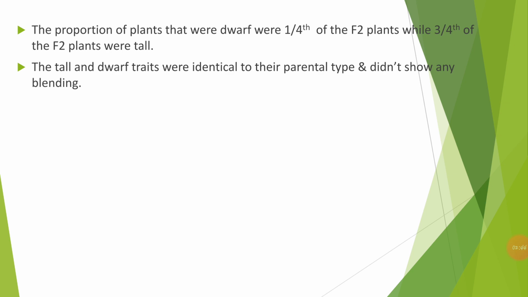The tall and dwarf traits were identical to their parental types and did not show any blending. It means that the dwarf plants observed in the F2 generation resemble the parent, and the tall plants observed in the F2 generation also resemble their parents. They do not show any intermediate character in stem height. Either they resemble the tall parent or they resemble the dwarf parent, right?